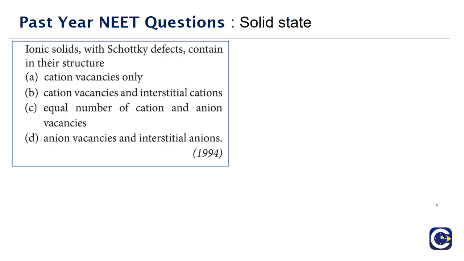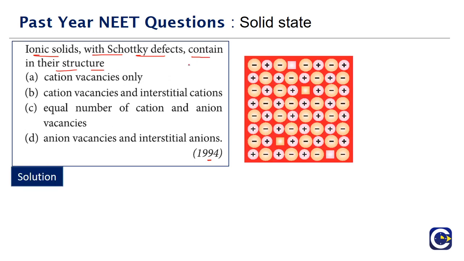Let's look at the next question. This is a question that has come in the year 1994. The ionic solids with Schottky defects contain in their structure... So what is Schottky defect? If you look at the basic idea of Schottky defect, here is the cation and here is the anion. This is a visual representation. This is the position of anion and this is the position of cation. So an equal number of the cations and anions miss from their lattice positions.